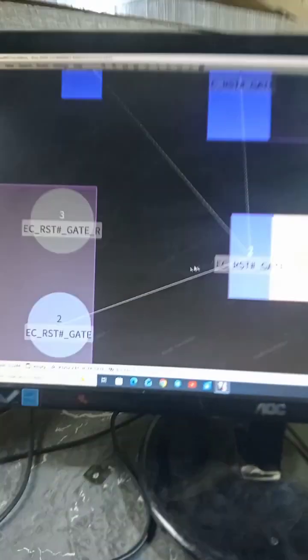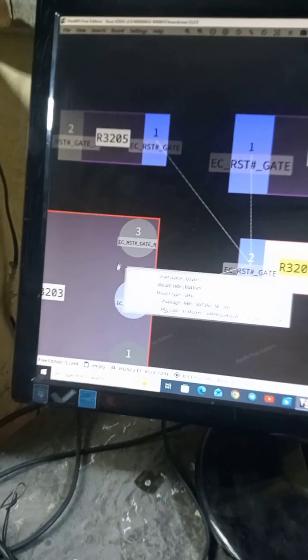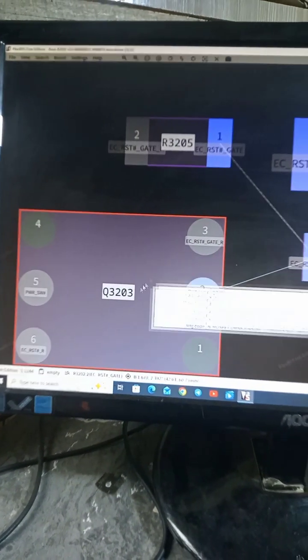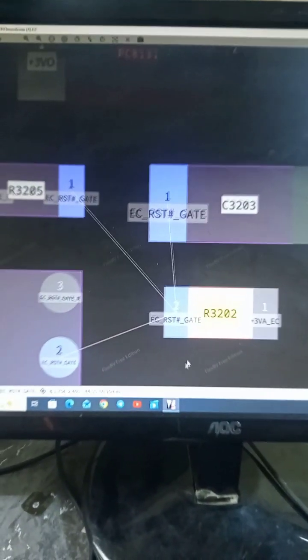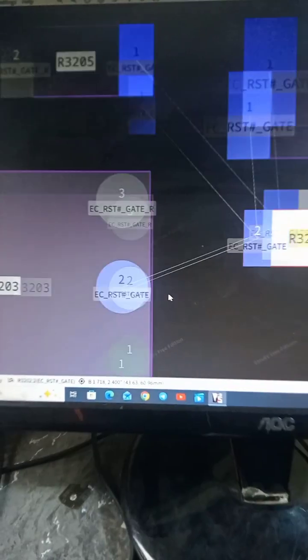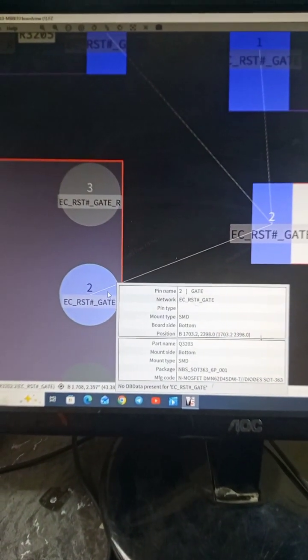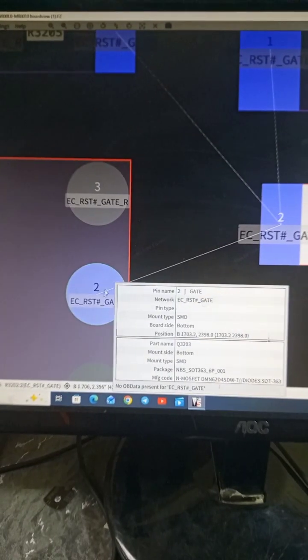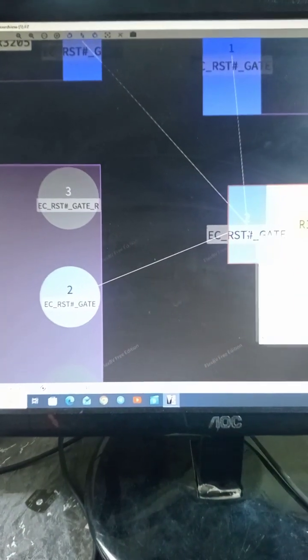This is supposed to be the voltage for the EC reset gate that will now enable the MOSFET to generate our EC reset signal. But while we were probing, we did not receive any voltage on this gate pin here, and this resistor is supposed to be our supply.